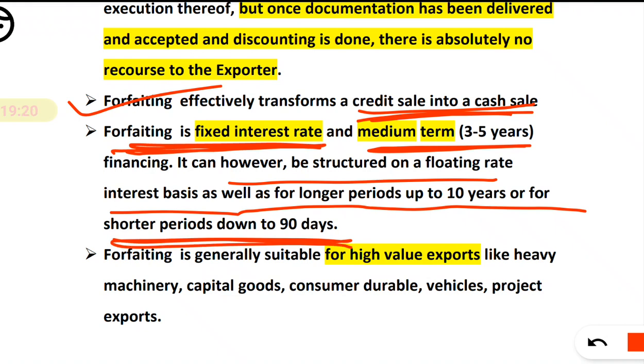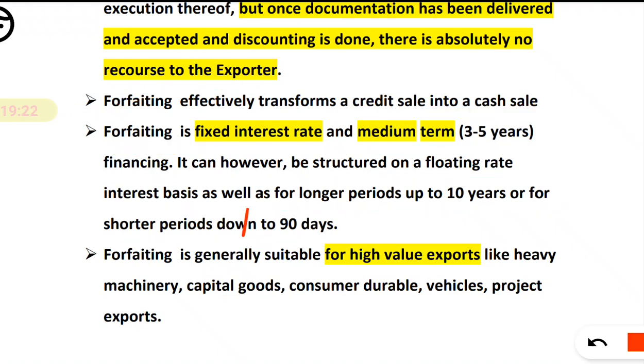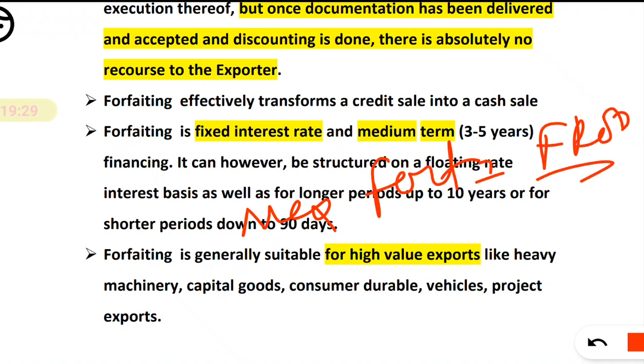So basically, in most cases, forfeiting is done at a fixed rate of interest. Definitely the forfeiter will not give you money for free. They will give money, but they will apply some charges, commissions and interest, and generally the interest in forfeiting is a fixed rate of interest.